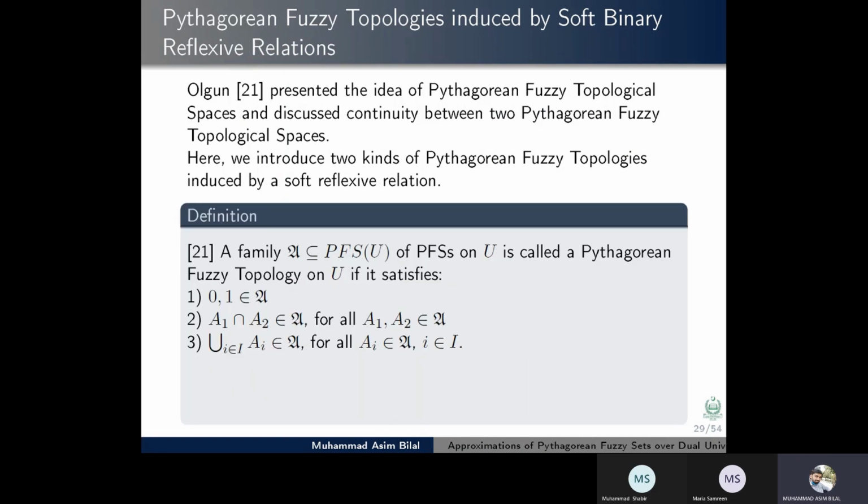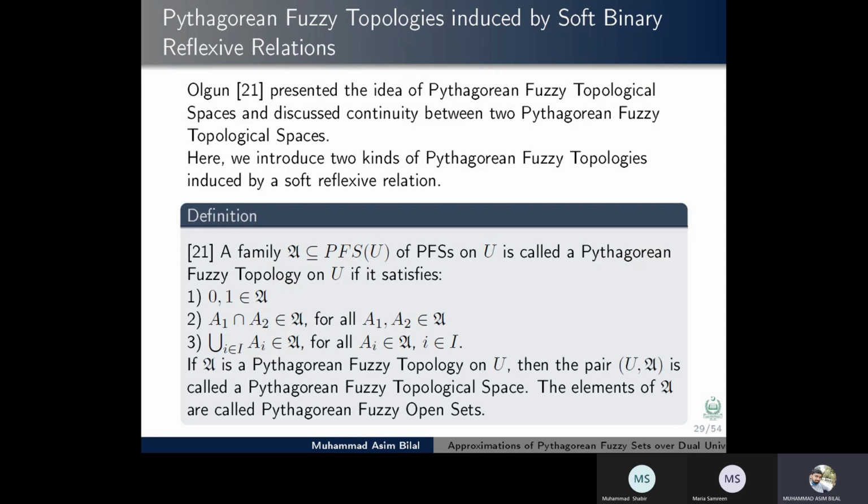First definition of Pythagorean fuzzy topology: a family A of Pythagorean fuzzy subsets of U is called a Pythagorean fuzzy topology on U if it satisfies: 0 and 1 belong to A; A1 intersection A2 belongs to A for all A1, A2 in A; and the union of A_i belongs to A for all A_i in A, where I is an indexing set. If A is a Pythagorean fuzzy topology, then the pair (U, A) is called a Pythagorean fuzzy topological space.